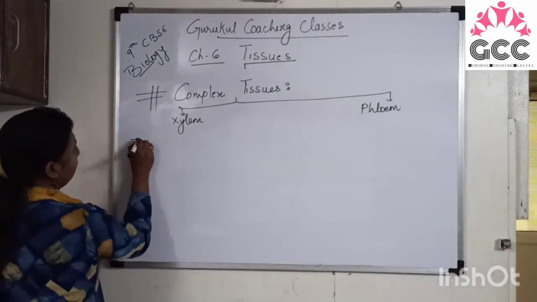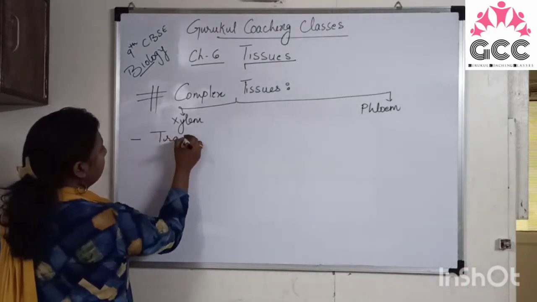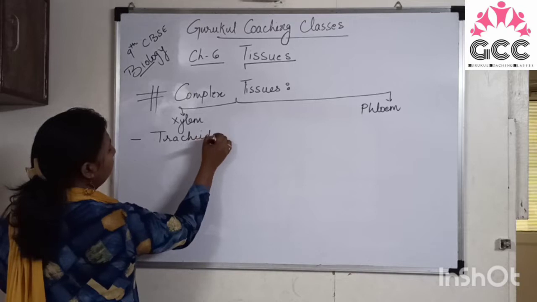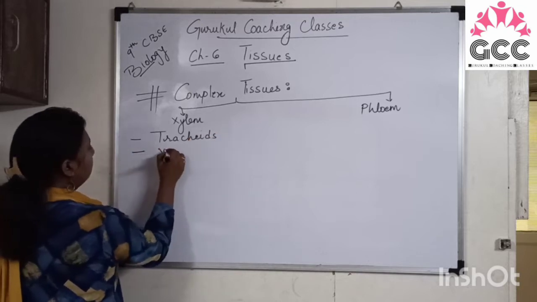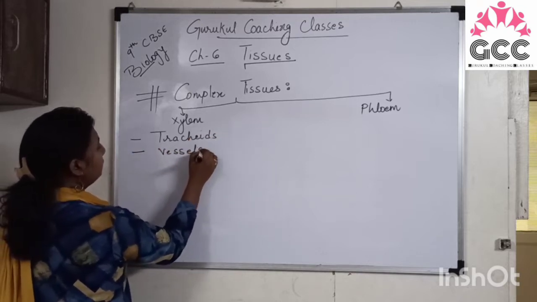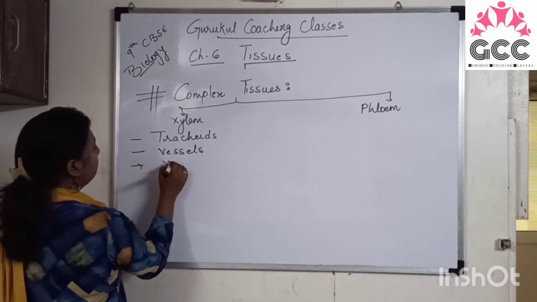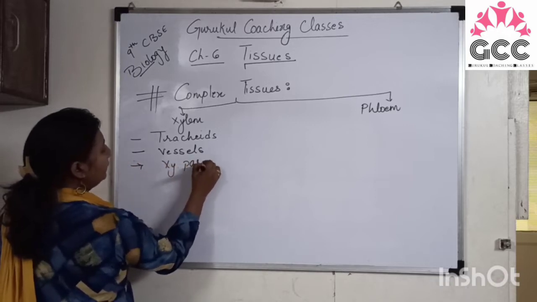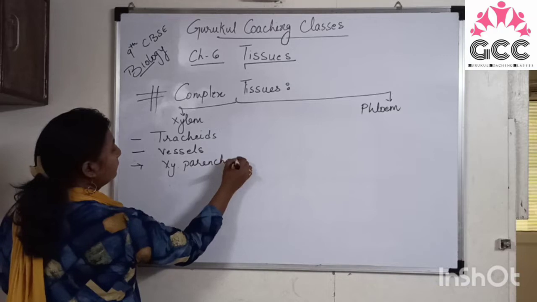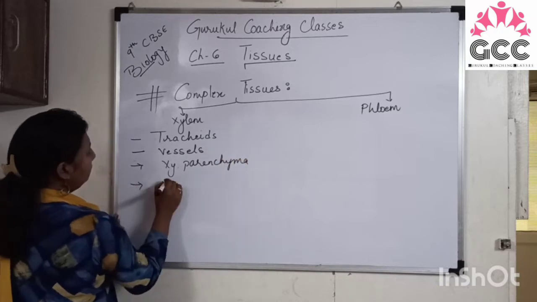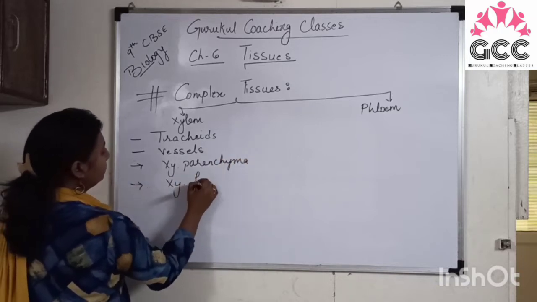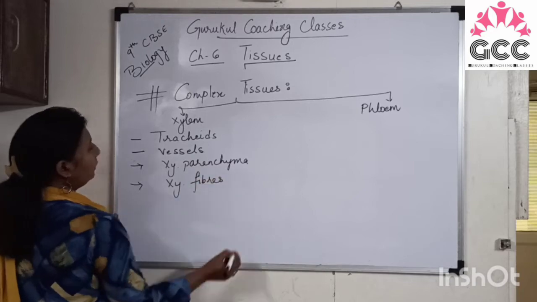Xylem has four components: tracheids, vessels, xylem parenchyma and xylem fibers. Right?